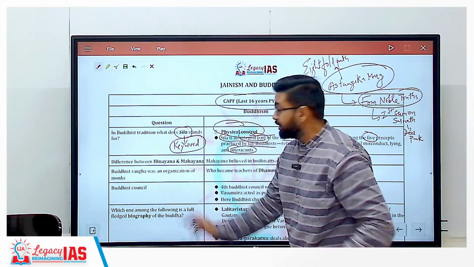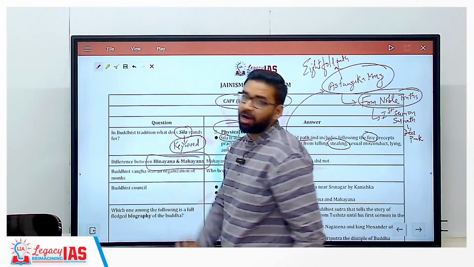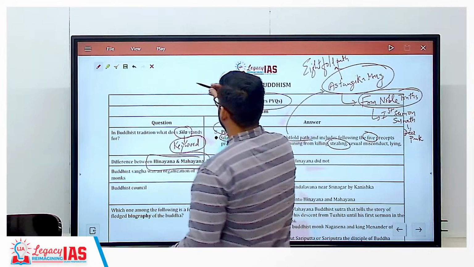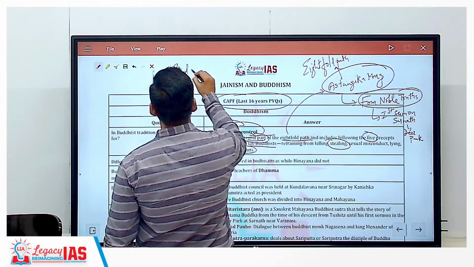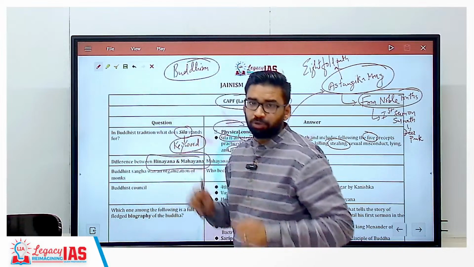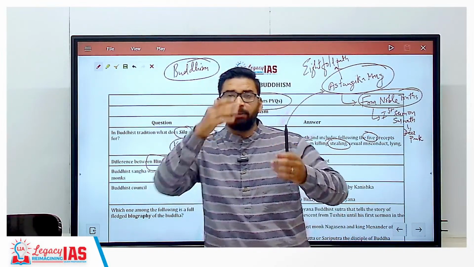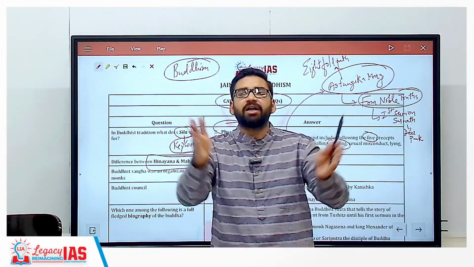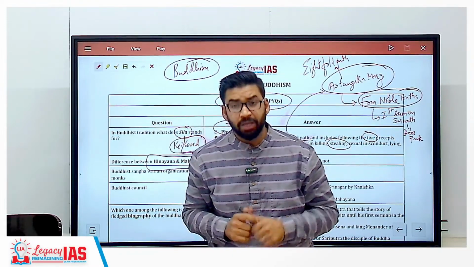Another was the difference between Hinayana and Mahayana, which was also asked. Now, whenever you read Buddhism, after the death of Buddha, whenever the founder of any religion dies, the religion is always divided into different sects.